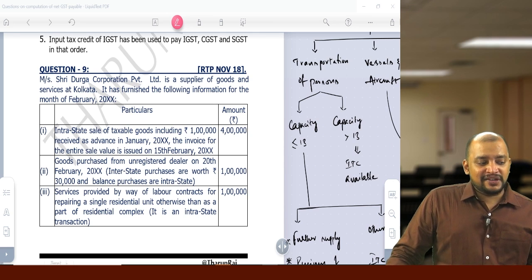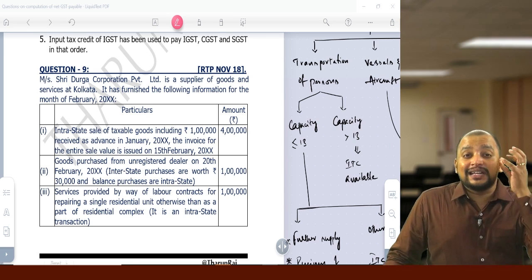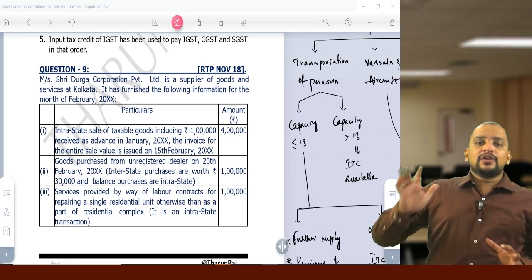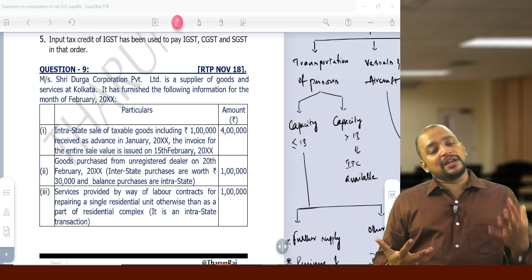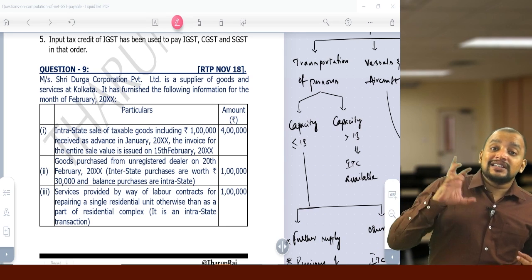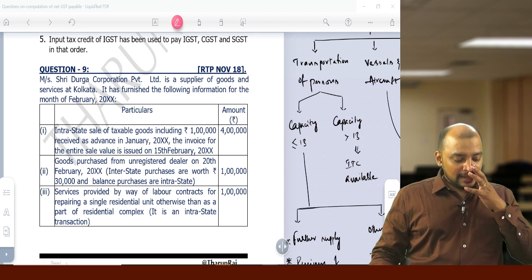Can we avail ITC from RCM payment? Yes. Whatever GST we paid under RCM, we can take it as ITC in the same month, not in the next month. Same month, whatever GST we paid under RCM can be taken as credit and adjusted against which liability? FCM liability, not against RCM liability.